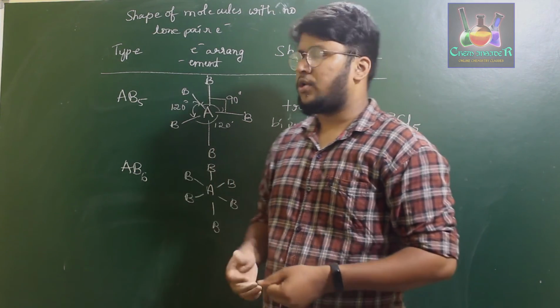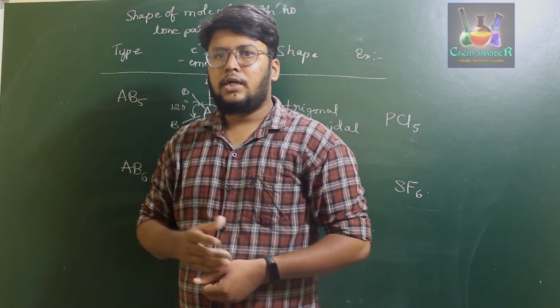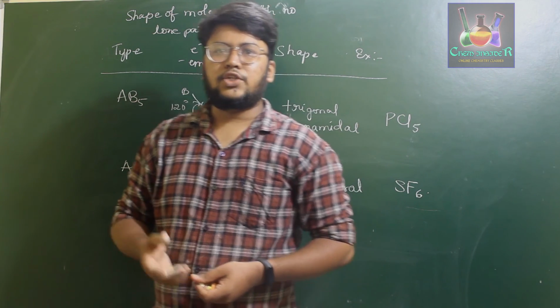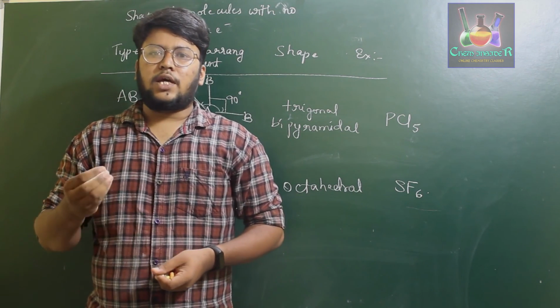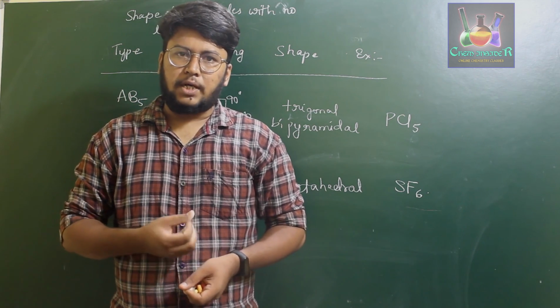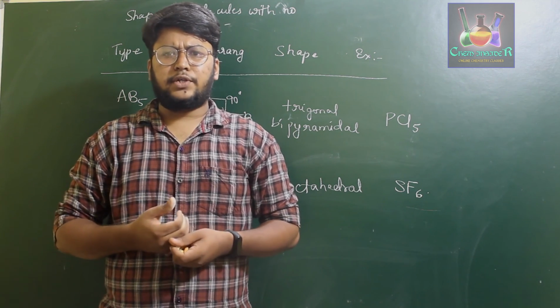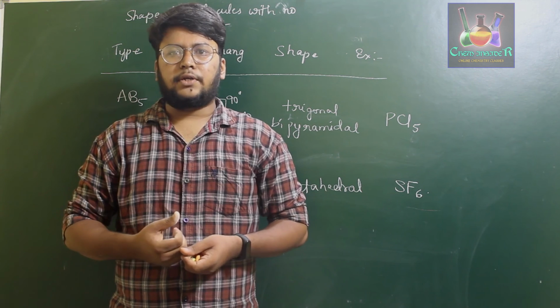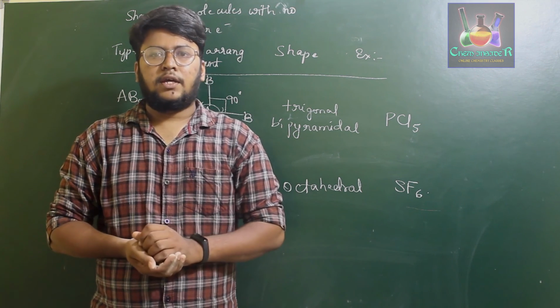Since this video is going to be longer, we are going to split it into two. In the next video, we will be discussing the shape of molecules which have lone pairs of electrons on the central metal atom, and also we are going to discuss the reason for that particular variation in the next video. Thank you for watching.